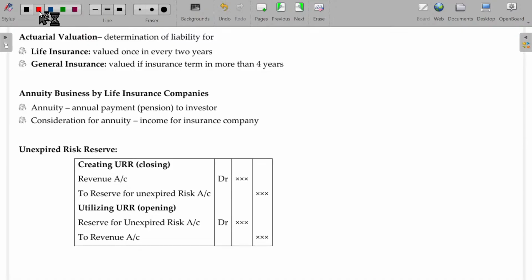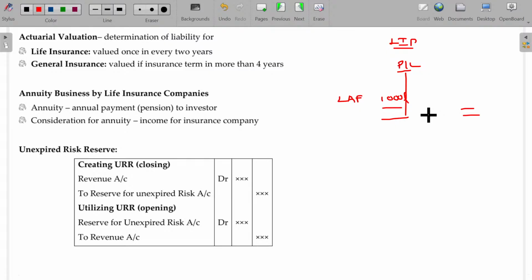So the valuation balance sheet is nothing but an income statement to determine the profit. In case of life insurance business, for a life insurance policy, they prepare an income statement. Whatever balance they get is not profit. That will be called the life assurance fund. Maybe in the very first year, 1,000 lakhs. By preparing the profit and loss account, if they get any balance, that balance is not a profit.